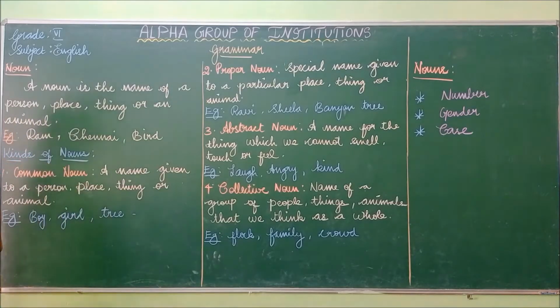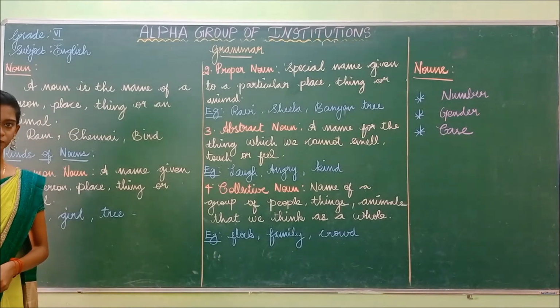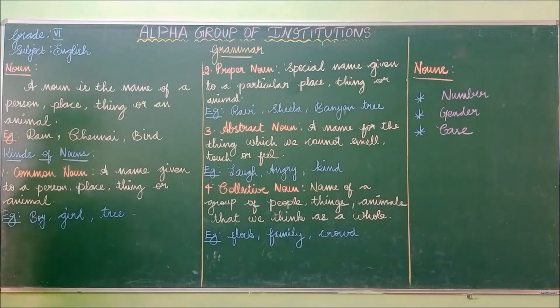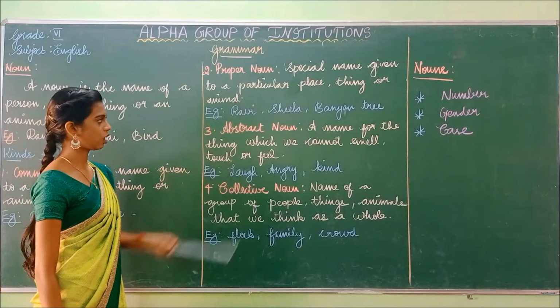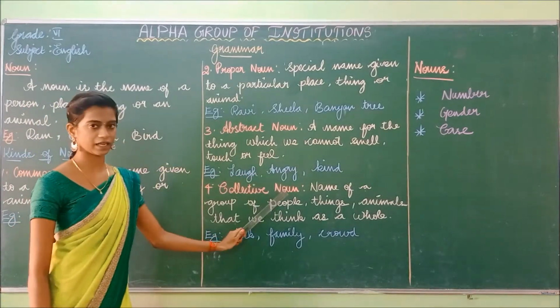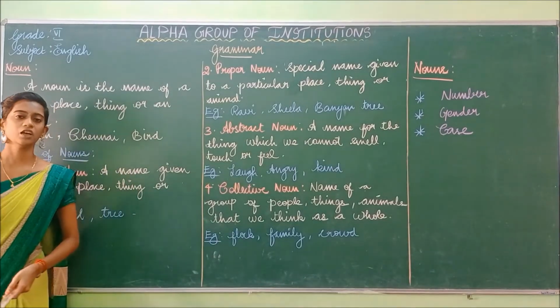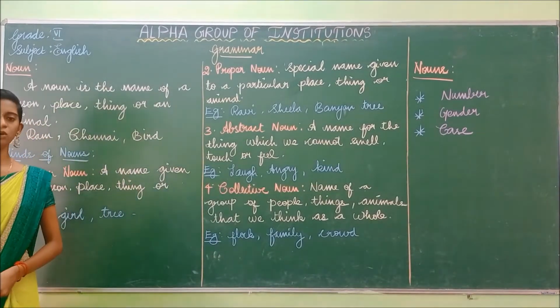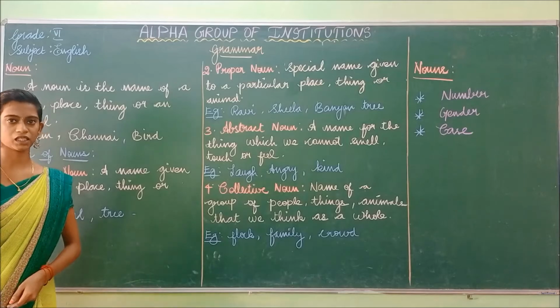In this class we are going to discuss the kinds of nouns. How many kinds of nouns are there, students? Very good. There are 4 kinds of nouns. The first one is the common noun. The second one is the proper noun. The third is the abstract noun. And the fourth one is the collective noun.